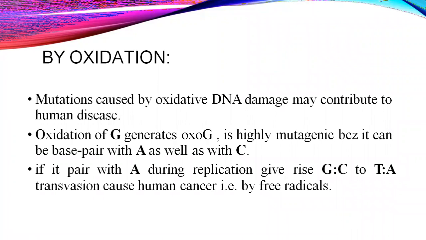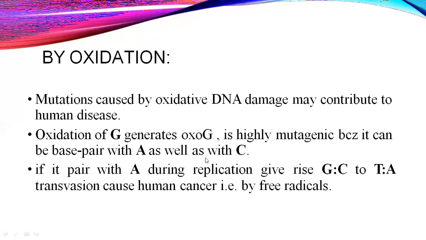The third one is oxidation. We saw it earlier. So what happens inside that? The oxidation of guanine generates oxo-G. It's highly mutagenic because it base pairs with A as well as with C.